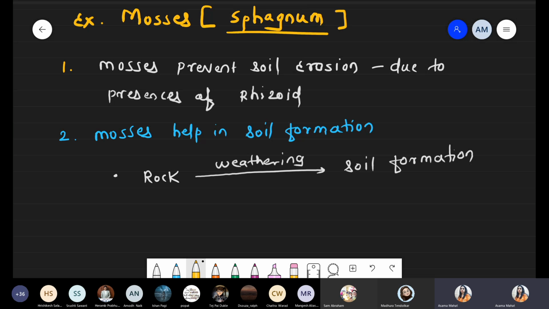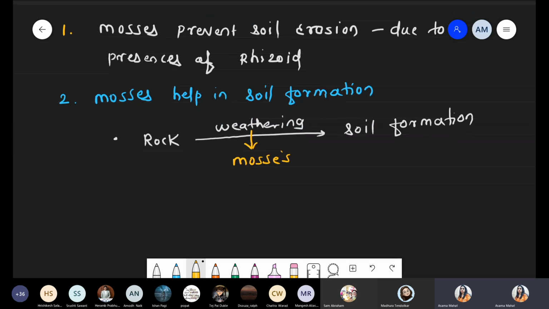Okay. So rocks undergo the process of weathering, and rock slowly converts into soil. Now what happened? For this weathering, who helps? Definitely mosses play a very important role, right? Because we know the first community that initiates soil formation is lichen, and the second community that initiates soil formation is mosses. So I'm writing that information.